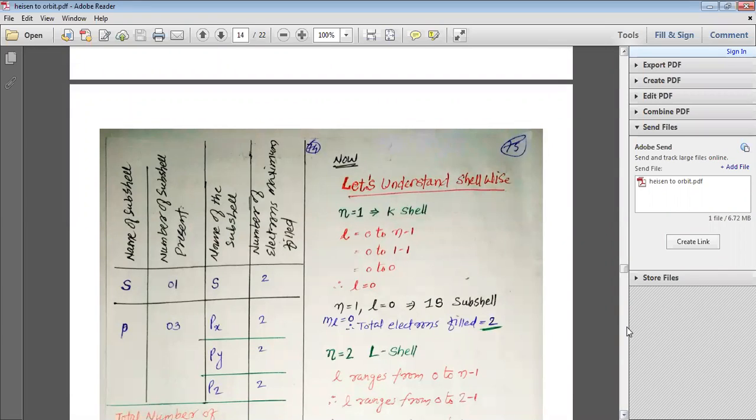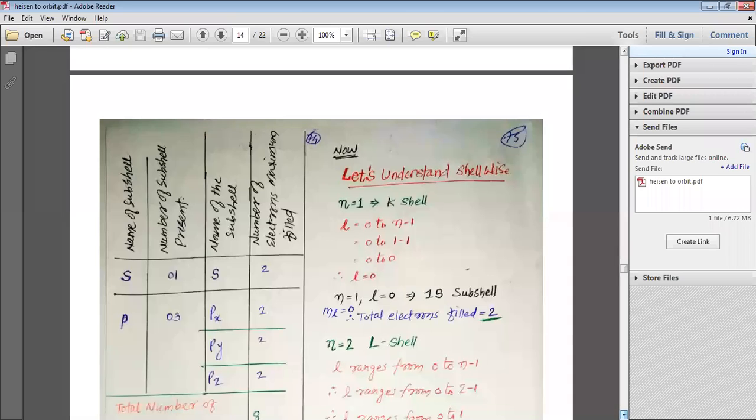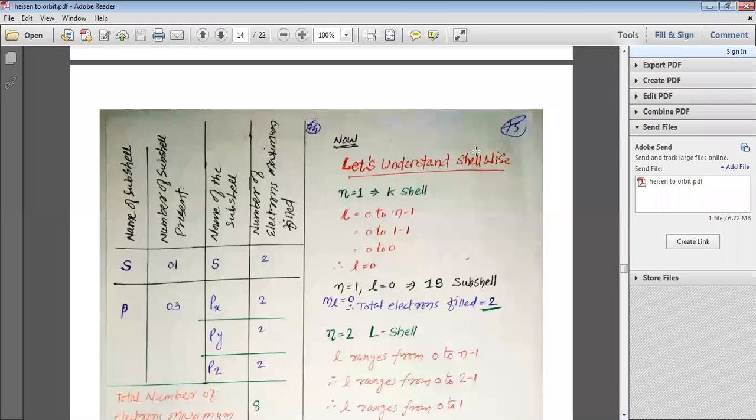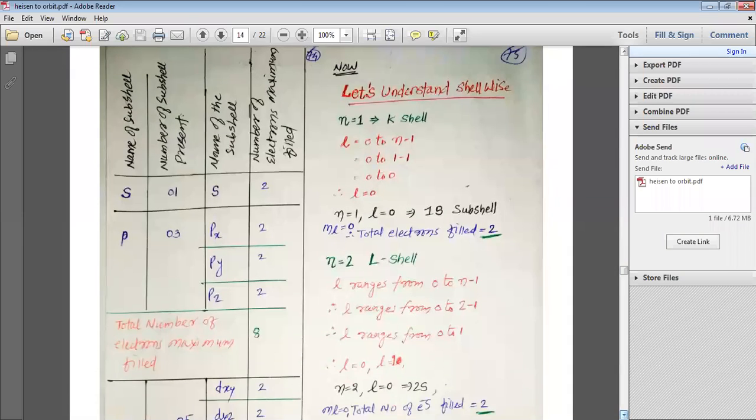Because S has only one orbital. P has 3 suborbitals or orbitals: px, py, pz. D has dx square minus y square, dz square, dxy, dyz, and dzx, and F has 7. Let's move forward. Now let's understand shell wise. Now we are going to study the same information which I gave you in the table, now with the shell wise.